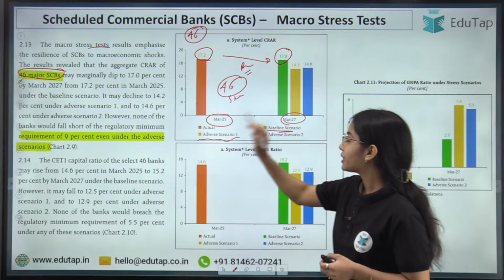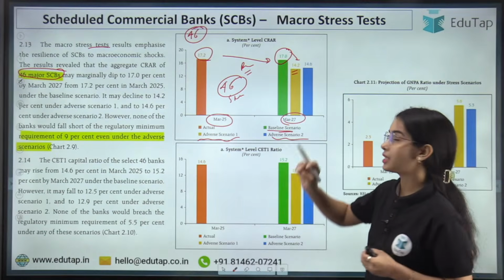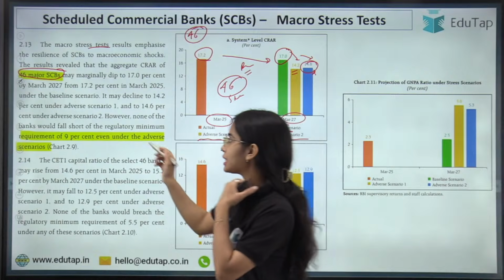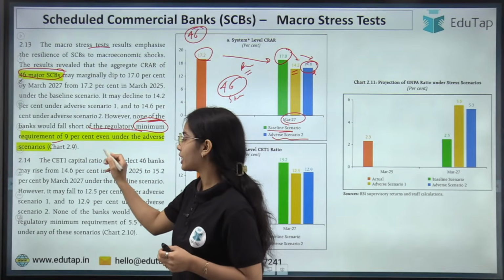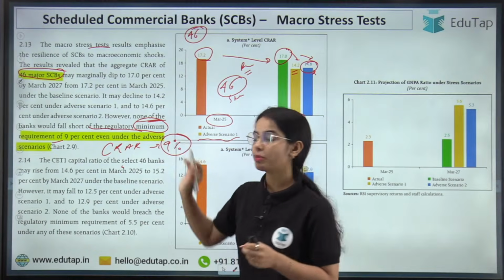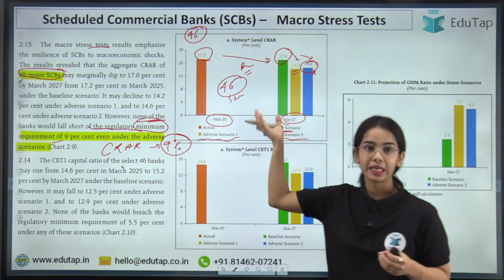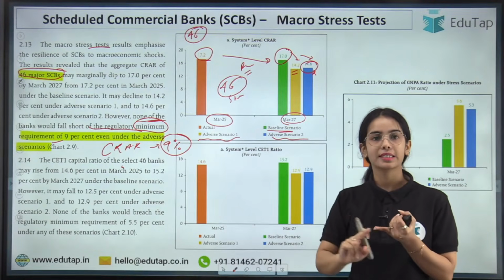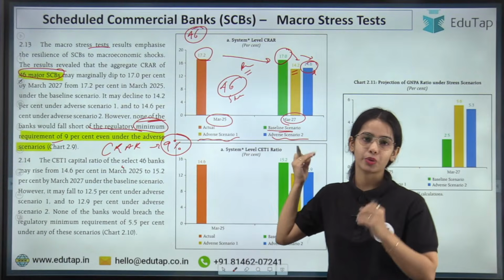In adverse scenario 1, it is expected that the CRAR will decrease to 14.2%, and in adverse scenario 2, it is expected that the CRAR will be at 14.6%. So here you can see that none of the banks would fall short of the regulatory minimum requirement. The regulatory minimum requirement of the CRAR is 9%. That means the banks have to maintain a minimum CRAR of 9%, but the banks will be able to maintain way higher than 9%. So banks will be in a good position even if adverse scenario 1 or adverse scenario 2 comes in by March 2027.